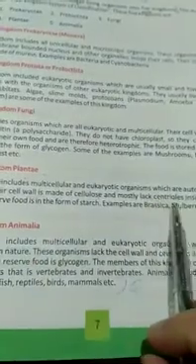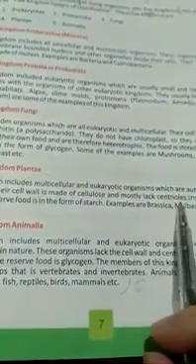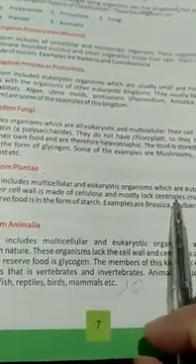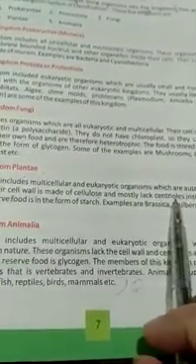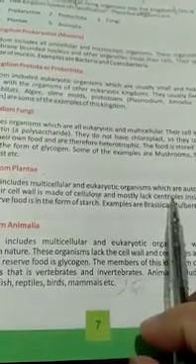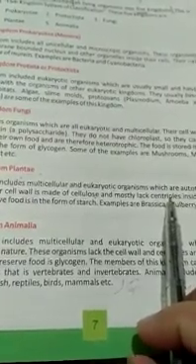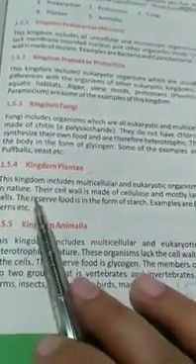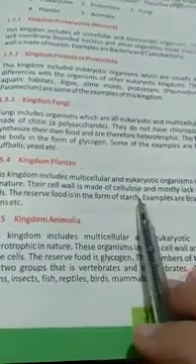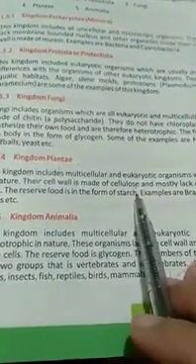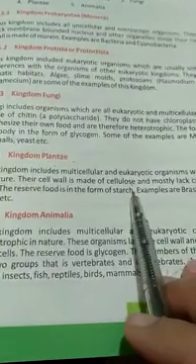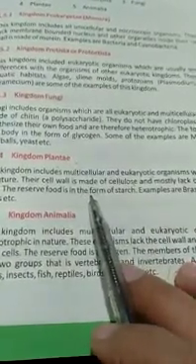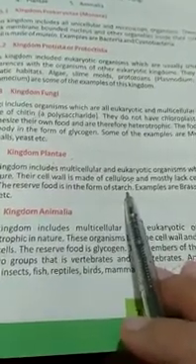What are centrioles? They are cell organelles which help during cell division in the transfer of chromosomes towards different parts of the cell or nucleus. The reserved food is in the form of starch. The reserved food means the extra food which is present in the body, that extra food is stored in the body in the form of starch.